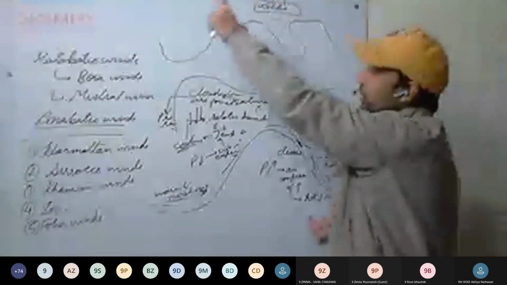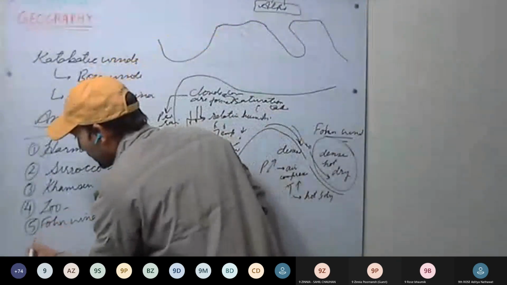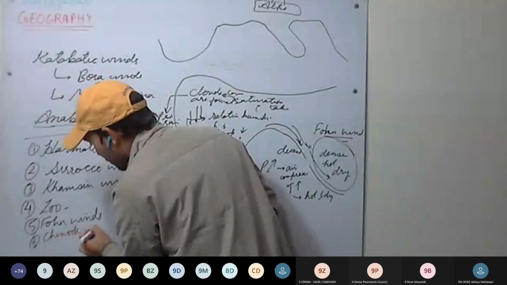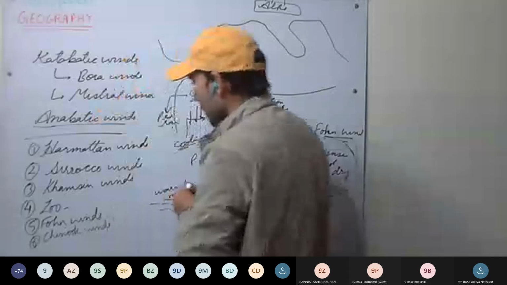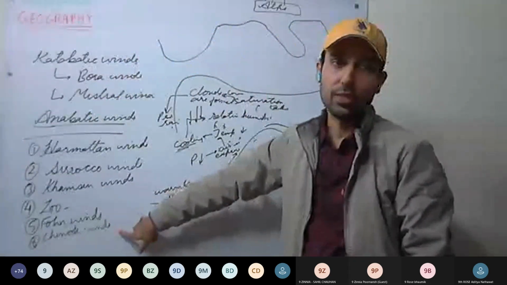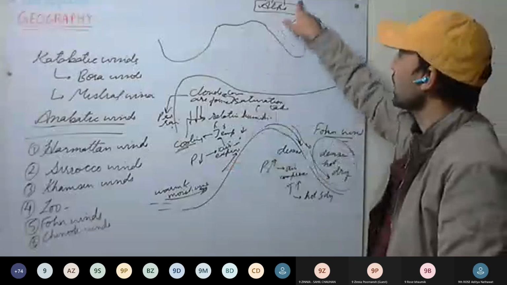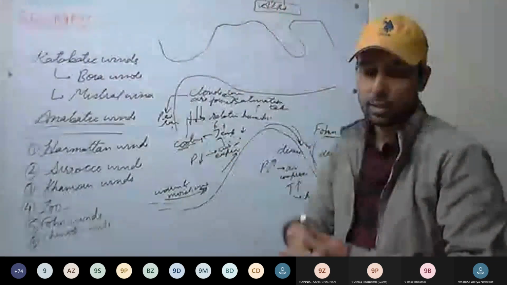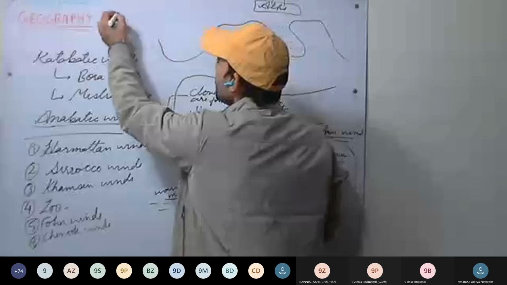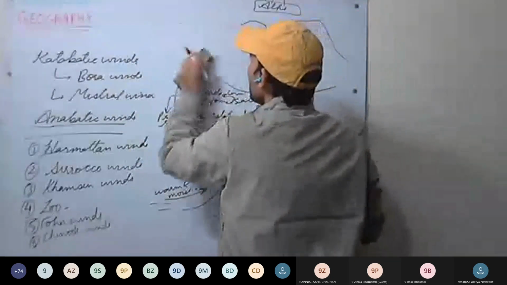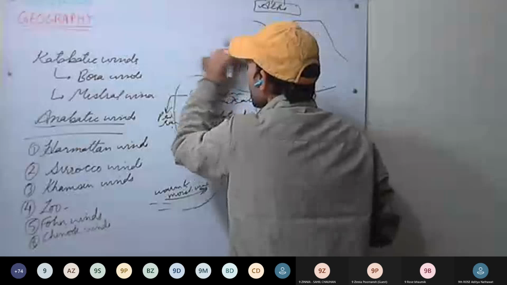Okay. Similar winds are there. Chinook winds. Chinook means snow eater. So after foehn winds, you will study the Chinook winds because they are the same kind of winds. Only foehn winds are present on the European side, that is near the Alps. In North America, which mountains we have?